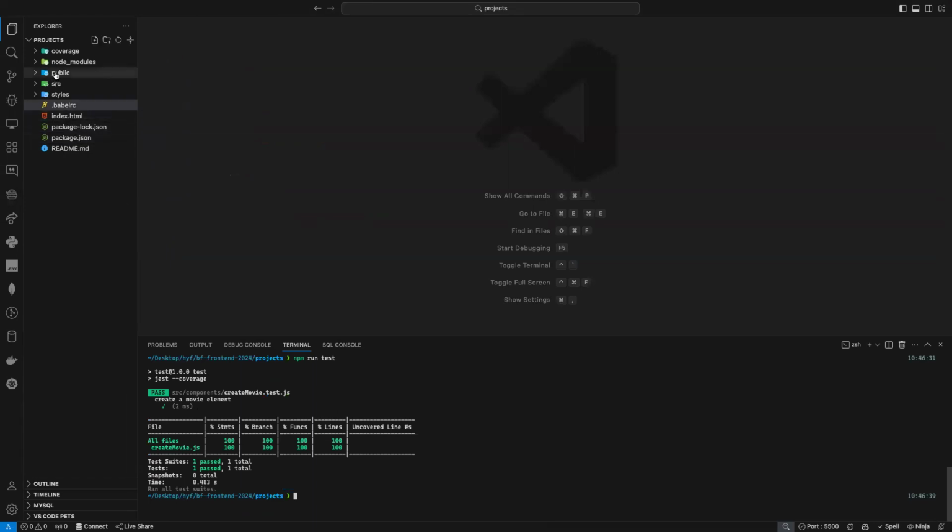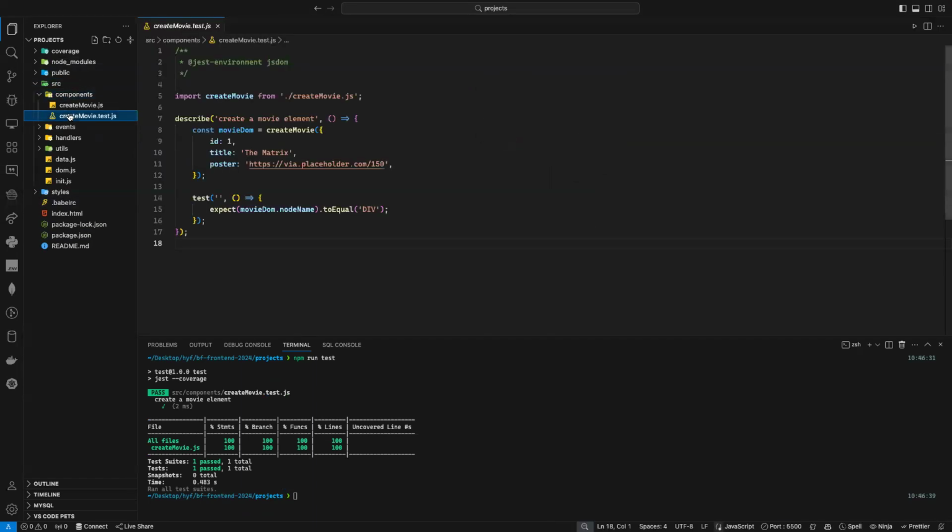As you can see here, when I'm trying my first test, I did not pass anything to my test. So what I need to do is go to the component and then my test. Of course, now I need to add something here. And here I just say, let's say, node name. So let's see, node name. What should the node name be? Div? Yes, uppercase DIV. So that's my first test.